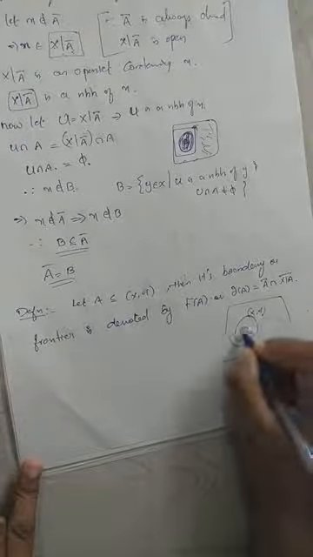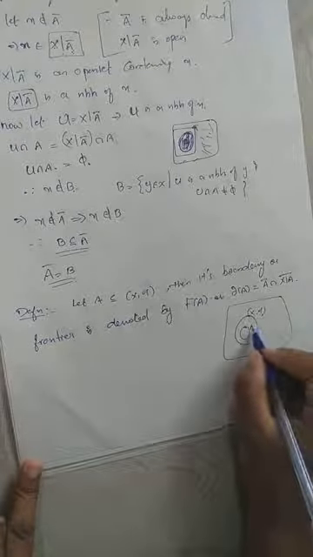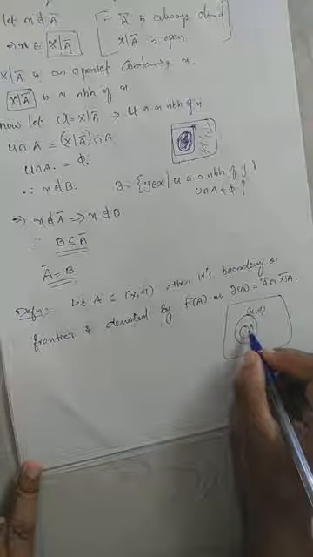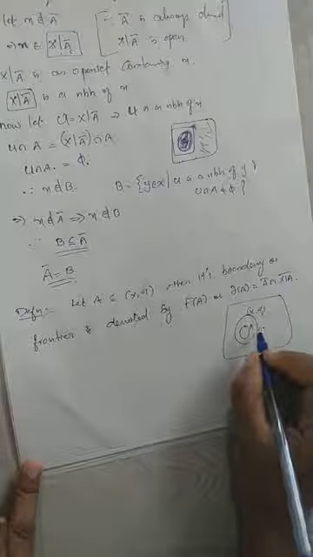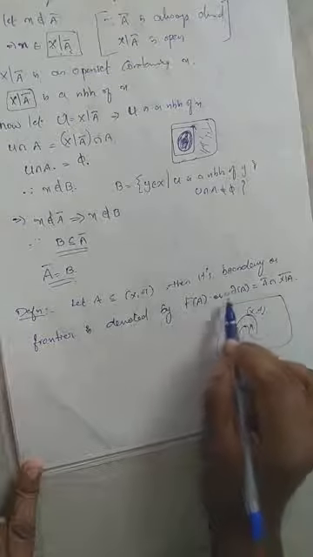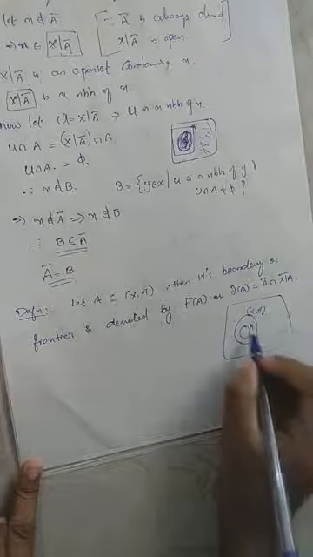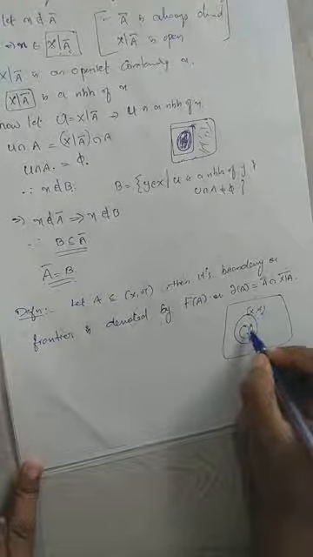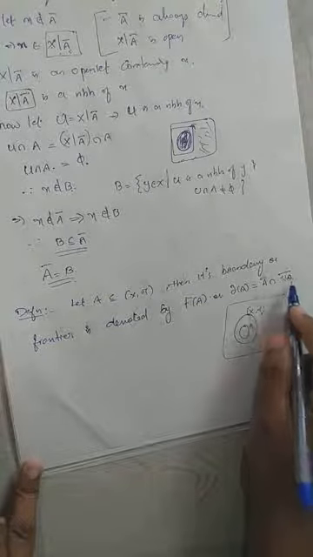Okay, and A is any subset of capital X, then we can define the boundary of capital A, that is denoted by either Fr of A, frontier of A, or ∂A, and which is defined as A closure intersection (X minus A) closure.